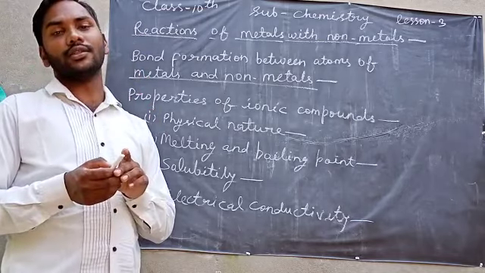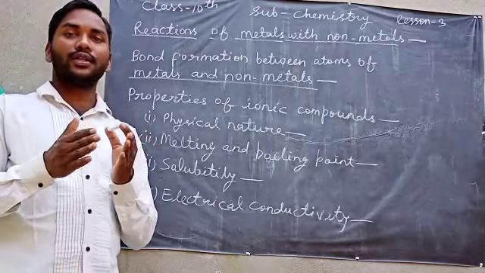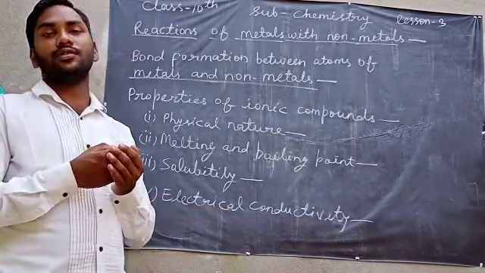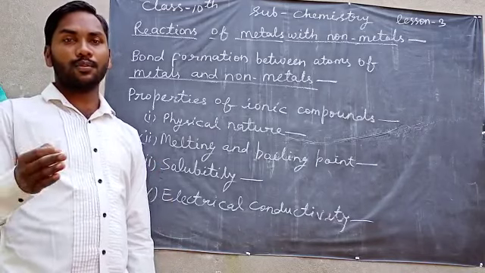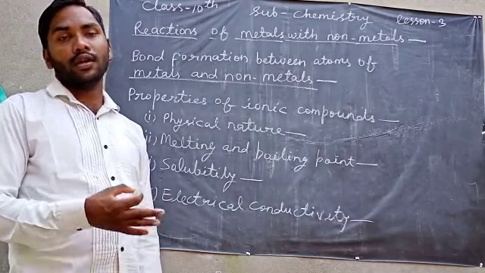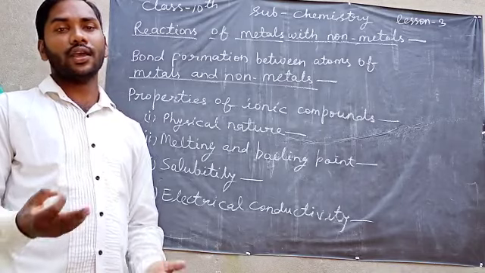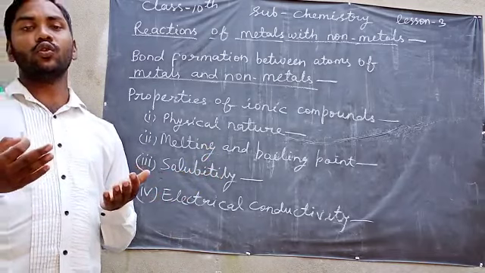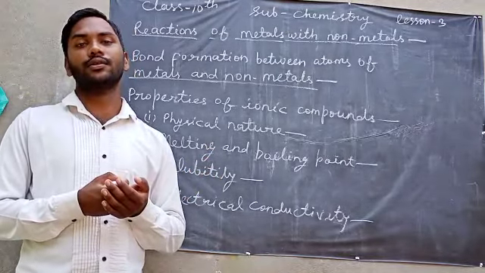But in the solid state, there is no space for the ions to move. That's why in the solid state, ionic compounds do not conduct electricity. But in the molten state, or when they form a solution with water, they break into ions, and after breaking into ions, they have lots of space to move, and so the solutions of ionic compounds are electrical conductors.